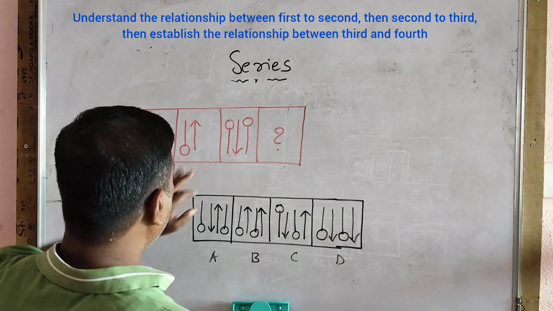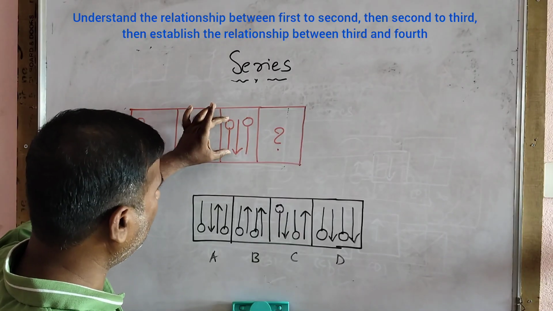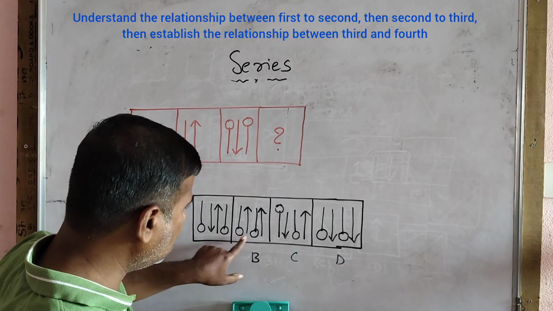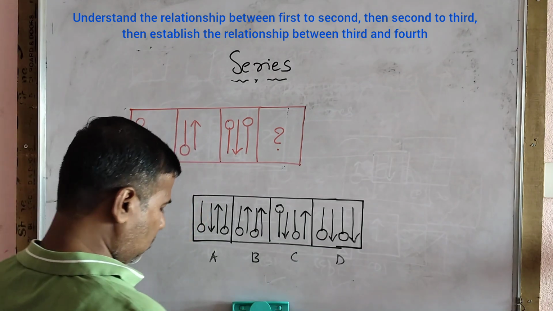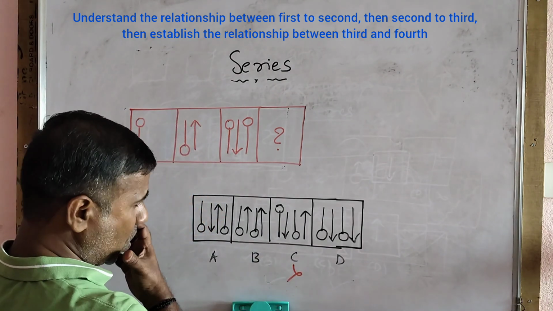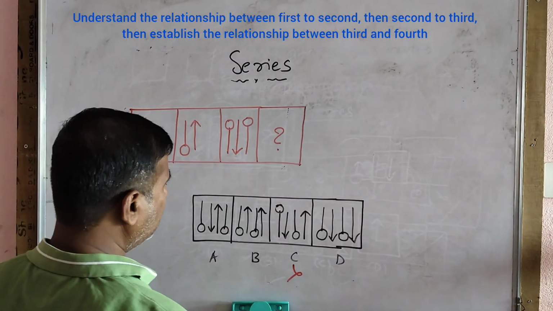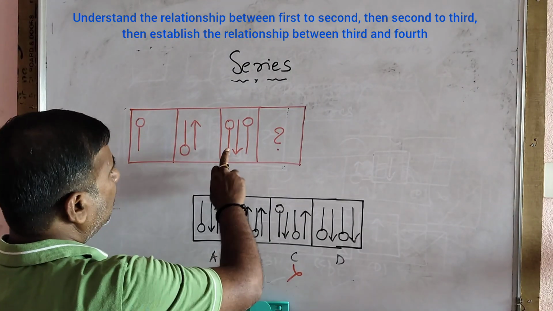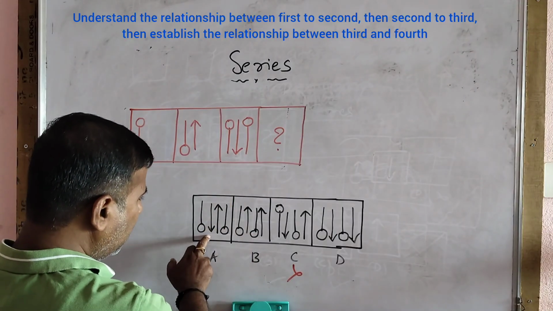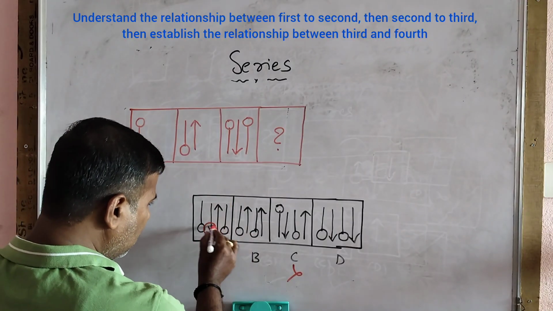That is the thing. Now in the next question, you see this lollipop has to get reversed. First one should be reversed. So this is correct, this is correct, this is wrong. So first one directly elimination of wrong. This is wrong, this is wrong. Next you see the arrow should also get reversed. Here the arrow is down, this is wrong.